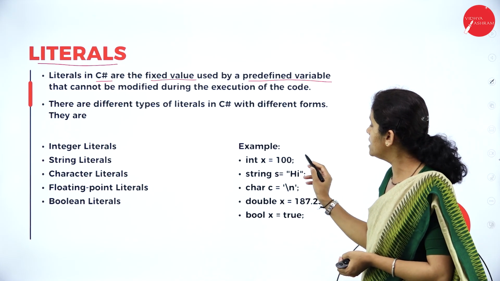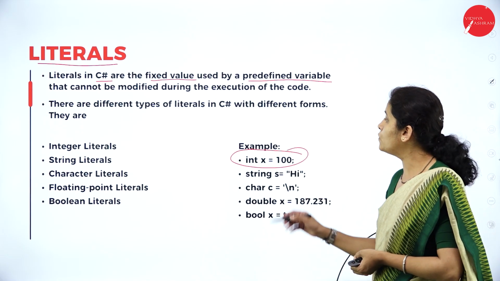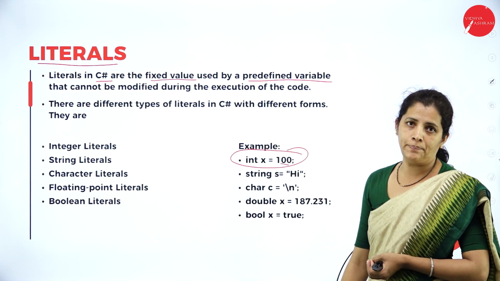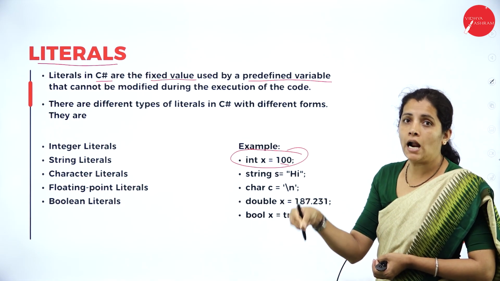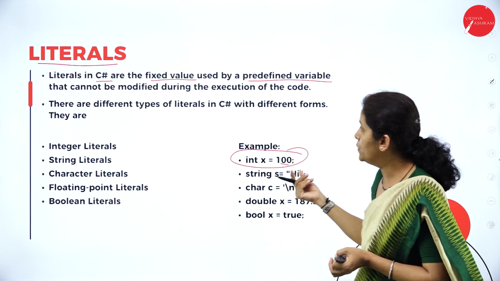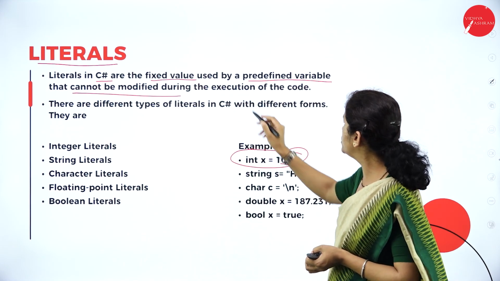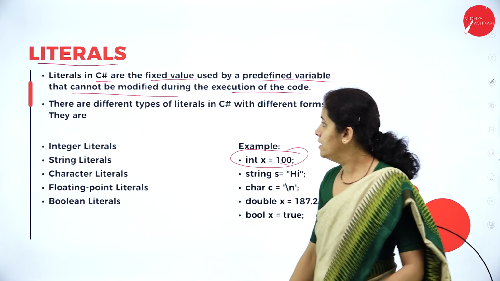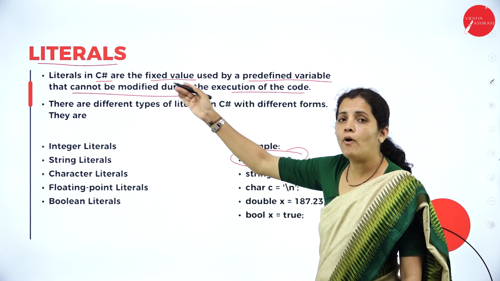For example, see here, I have declared x equal to 100. In the sense, x is of the type integer and I am assigning the value 100. Now, throughout the program, the x value is 100. I am not able to change the x value. So, that cannot be modified during the execution of the code. So, code is nothing but the program. So, these are some of the examples of literals.